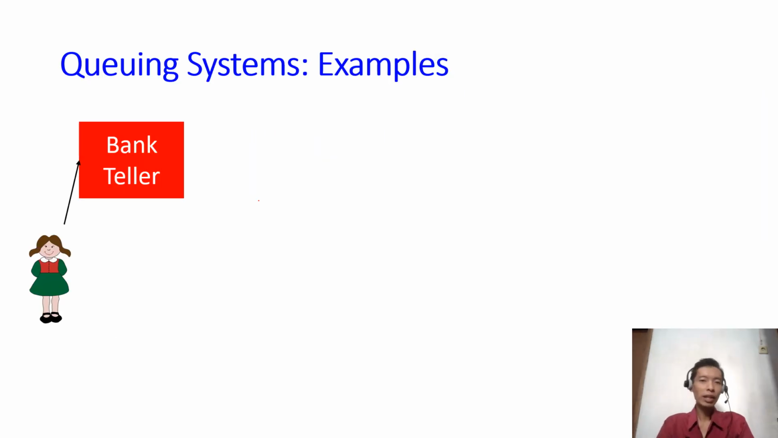Now first, let's take a look at some examples of queuing systems. For example, in a bank, if a customer goes to the bank, he or she will wait in the queue until he or she can be served by the bank teller. Once all the transactions of this customer are complete, she can leave the bank.